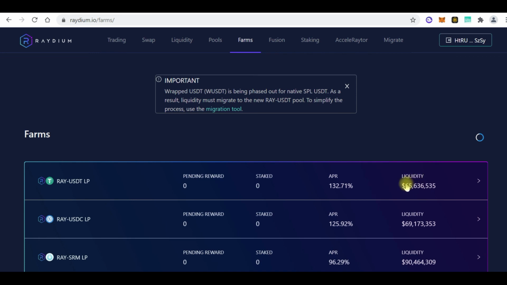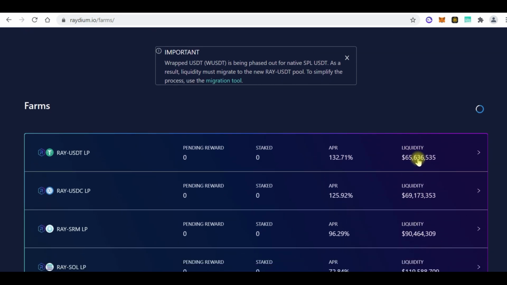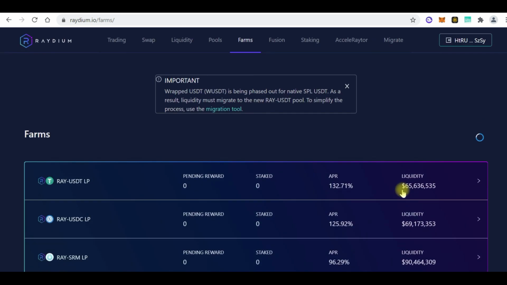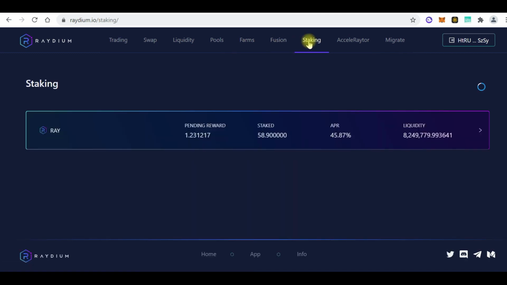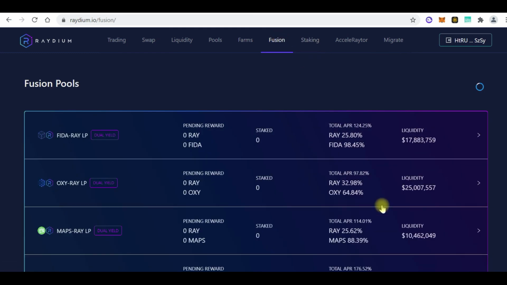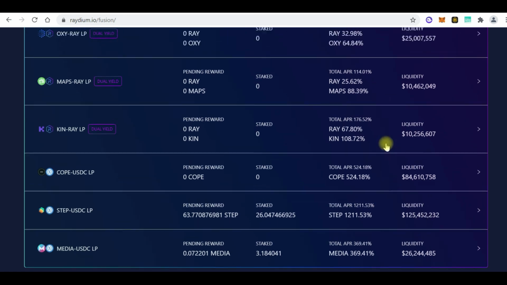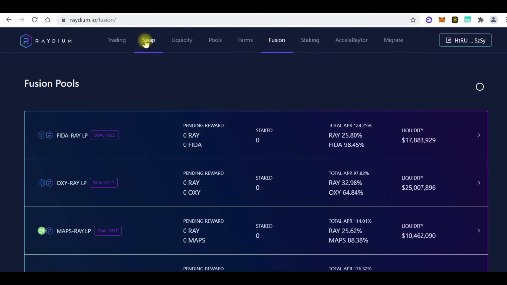So you can see the amount of liquidity and staked assets. This is 65 million. I think the highest is Media. No, sorry, the highest is Step. Sorry, Fusion. Step has the highest, is the most liquid asset in Solana currently, about 125 million dollars staked.